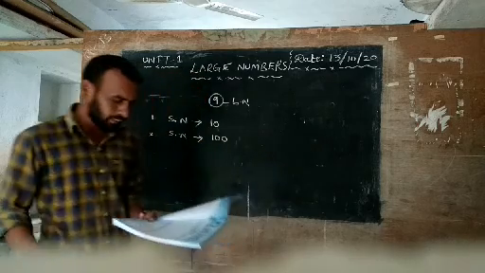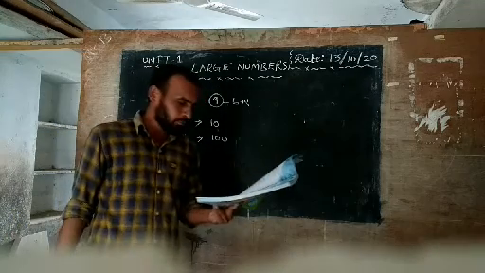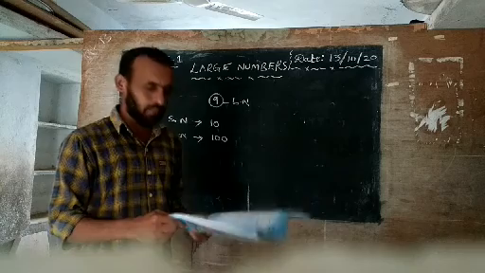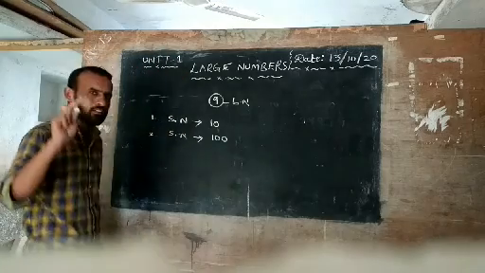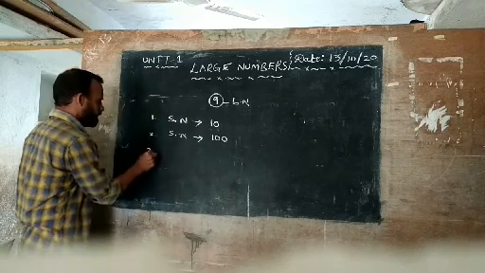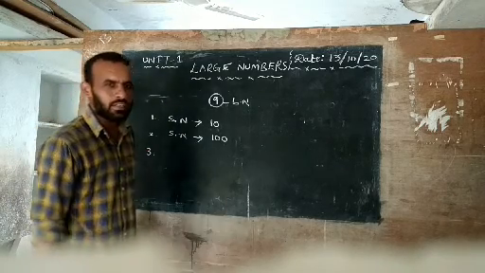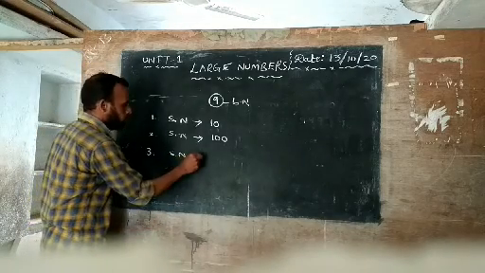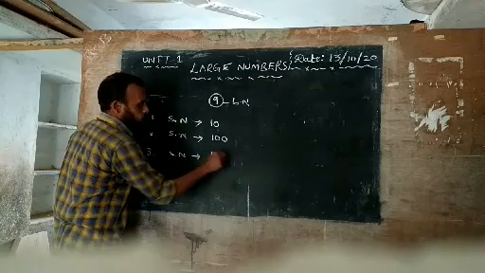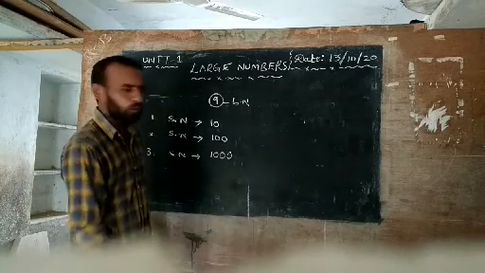Okay. So next one, the third one: name the smallest 4-digit number. Already you have written the biggest 4-digit number. Now you write the smallest 4-digit number. What is that number? 1000.